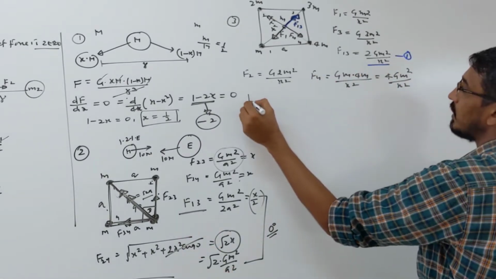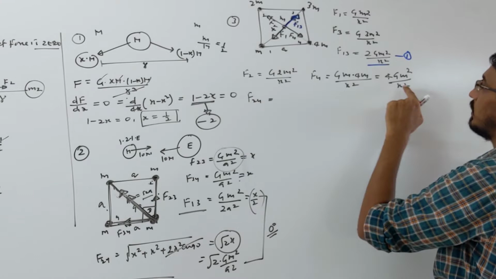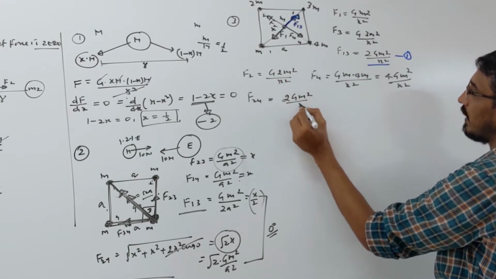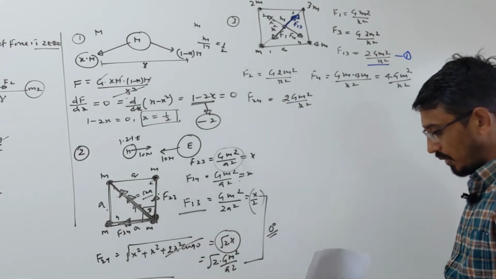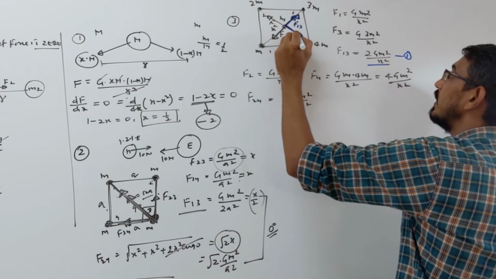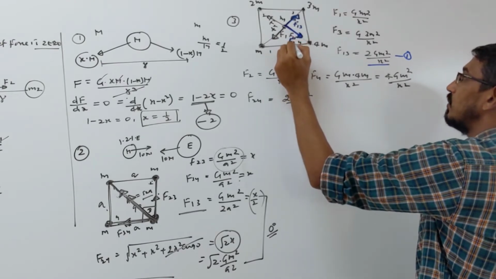So what is the net force? We are calling it F2,4, whatever. So this minus that you write. So this becomes 2 times G m square upon x square. So the resultant force due to these two masses together, 2m and 4m, will be in this direction, that we are calling F2,4.